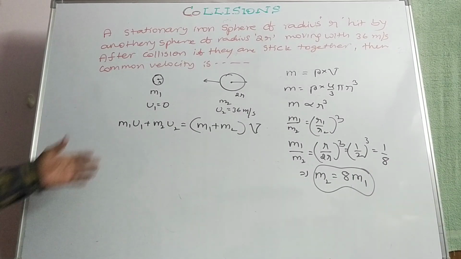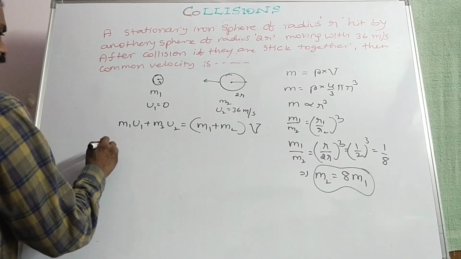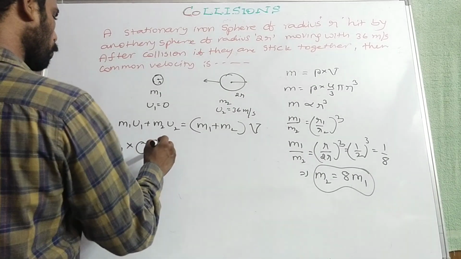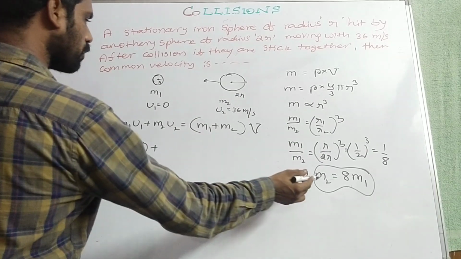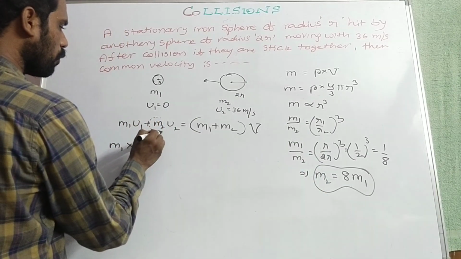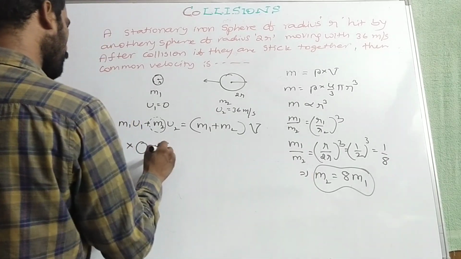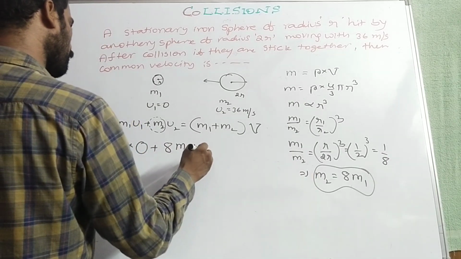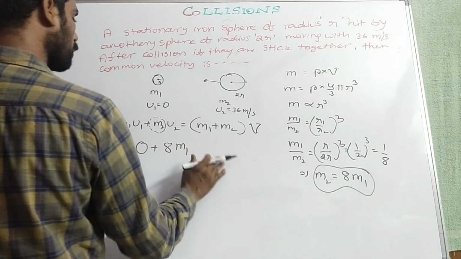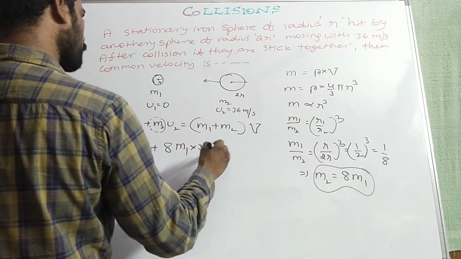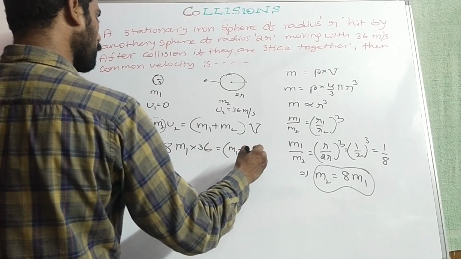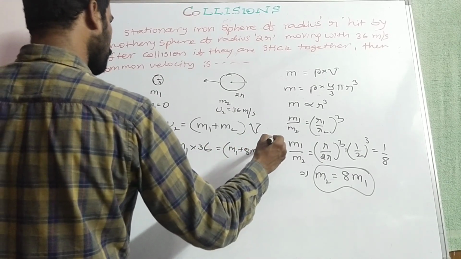And we have initial velocity also. Okay, fine. m1 into initial velocity 0 plus m2, instead of m2 we will write 8m1, into u2, which is given as 36 meter per second, is equal to m1 plus 8m1 into common velocity v.